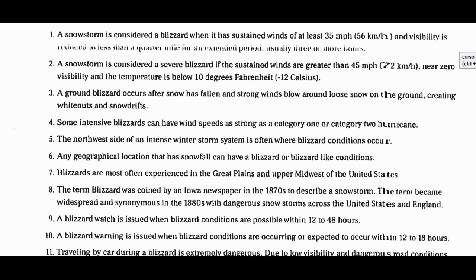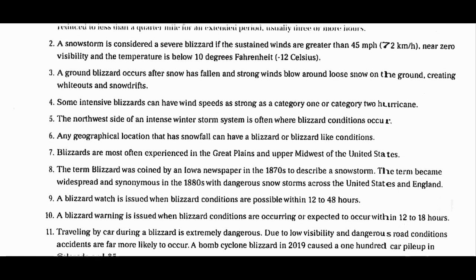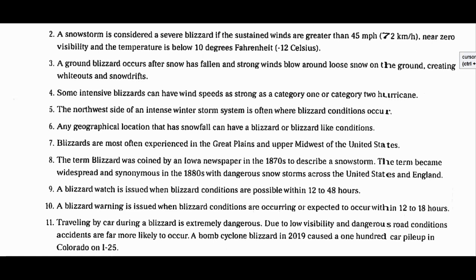A snowstorm is considered a severe blizzard if the sustained winds are greater than 45 miles per hour, near zero visibility, and the temperature is below 10 degrees Fahrenheit. A ground blizzard occurs when snow has fallen and strong winds blow around loose snow on the ground, creating whiteouts and snowdrifts.